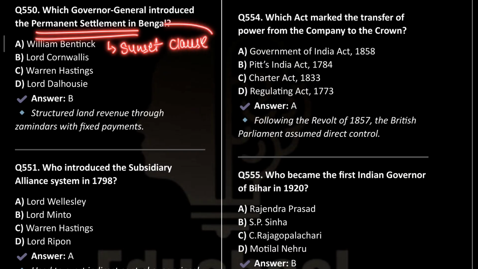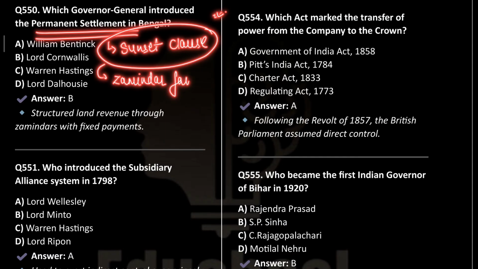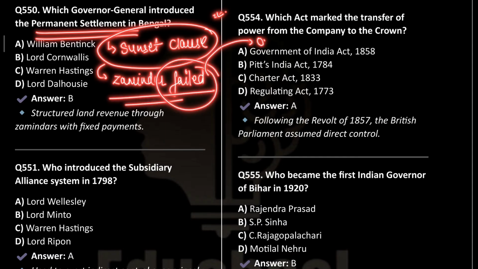Now, the sunset clause was a clause that, at that time, if the zamindar failed to pay the rent, his ownership of the land would be lost. As we know, during the permanent settlement, the hereditary owners were considered as zamindars.